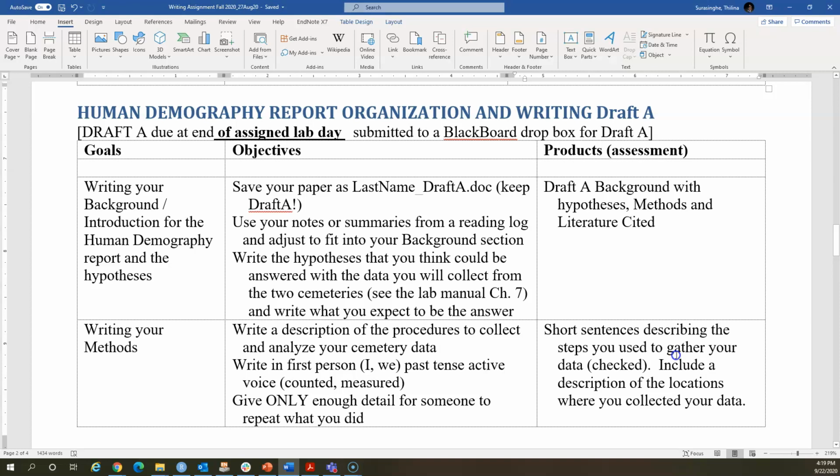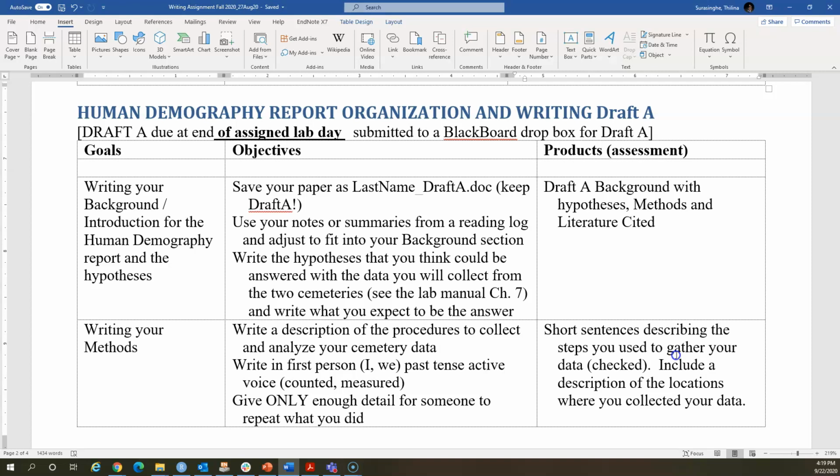Now the first job, with respect to the lab that we introduced today, is writing the background section, the introduction section related to the hypothesis. And this is due next week. And alongside the introduction and background information, you will also write your method section. Now, writing the method section is relatively easy. How to do it is already described in your lab manual.